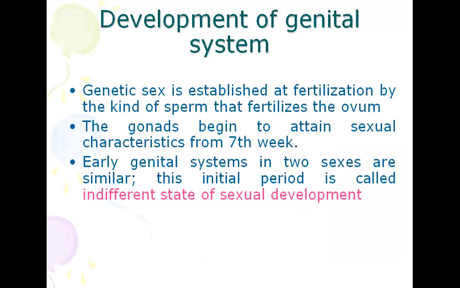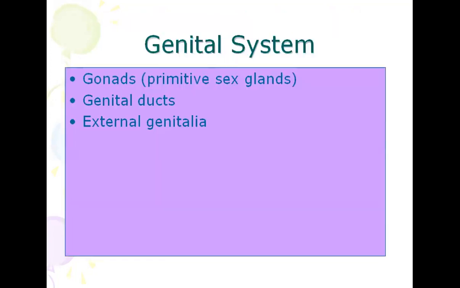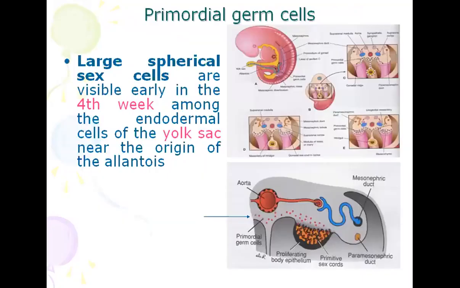This initial period is called the indifferent state of sexual development. And in the genital system, we'll discuss the development of gonads, development of genital ducts, and external genitalia.